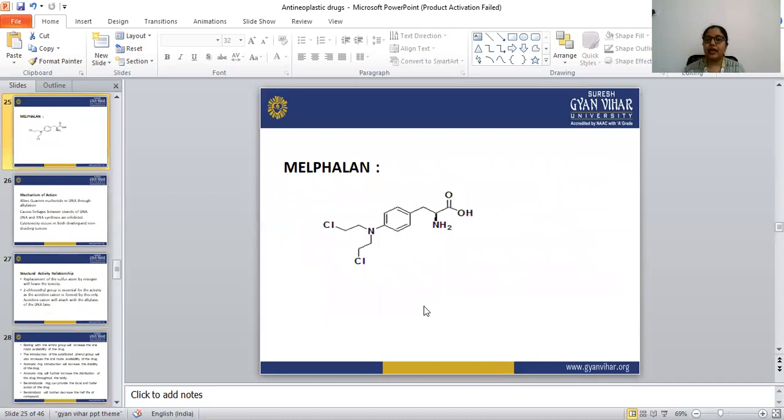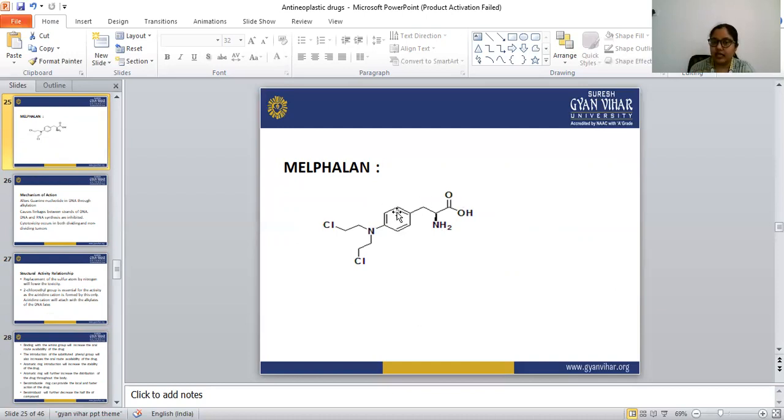Next drug is melphalan. In melphalan, N-CH2CH2Cl and CH2CH2Cl are there. This aliphatic group is necessary in the nitrogen mustard structure for showing the anti-cancer activity. In the place of R, the substituent is phenylalanine.